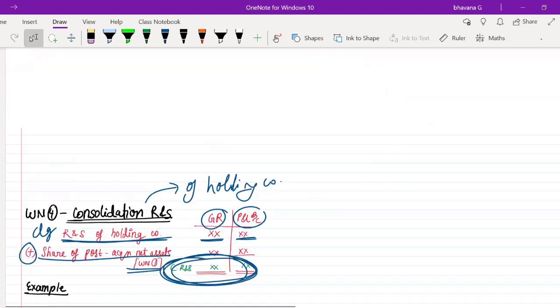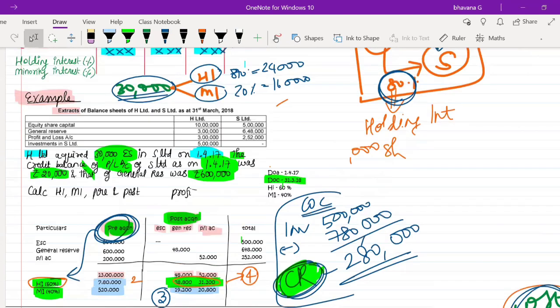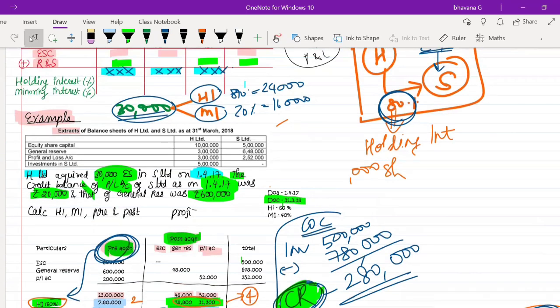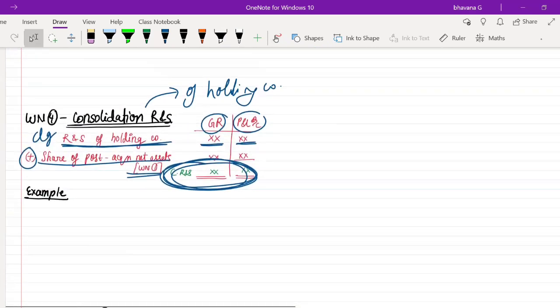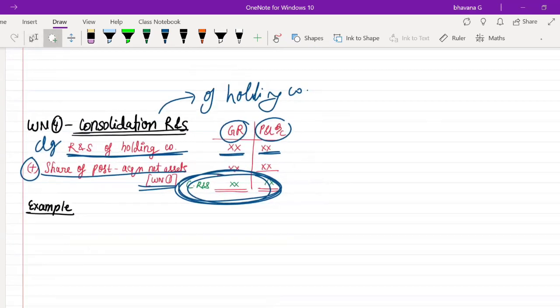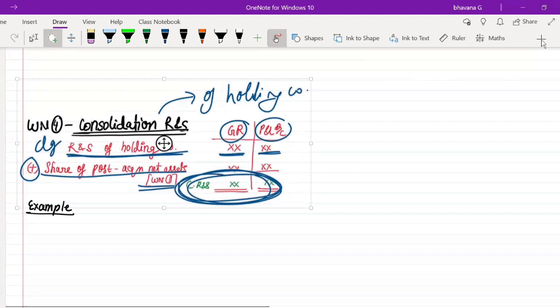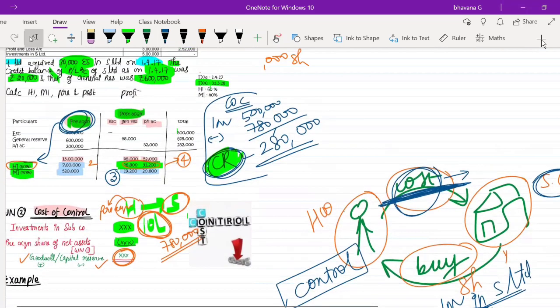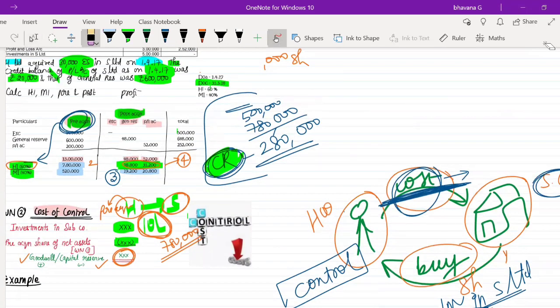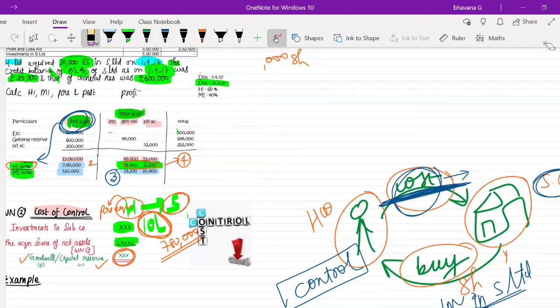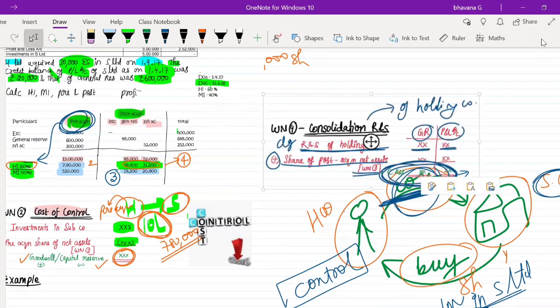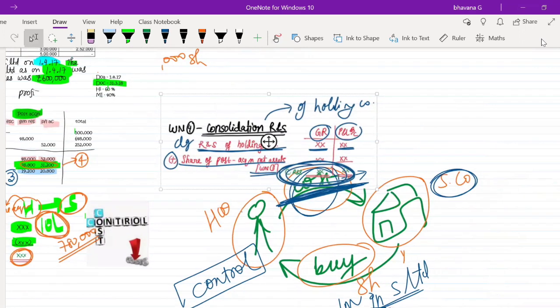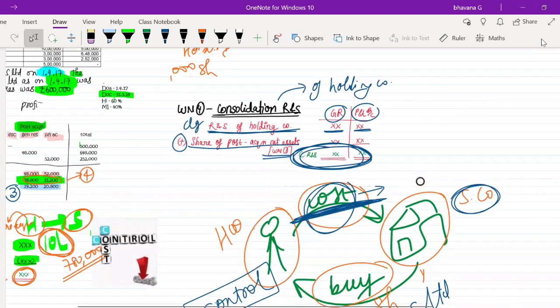We will try to solve a sum for this also and see if the answer is available in the question. Yes, from the question we can solve this. Here we are going to solve working note number 4.